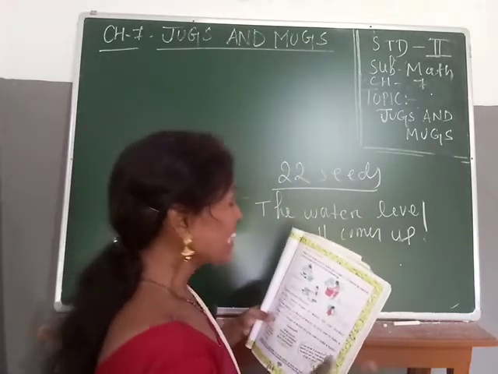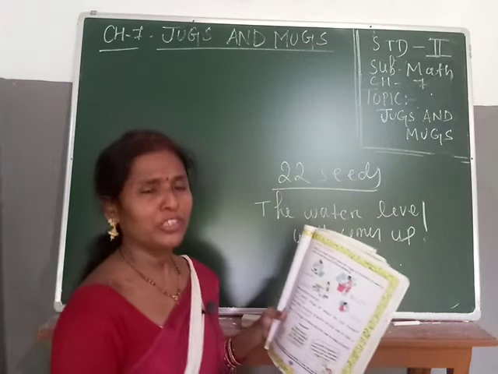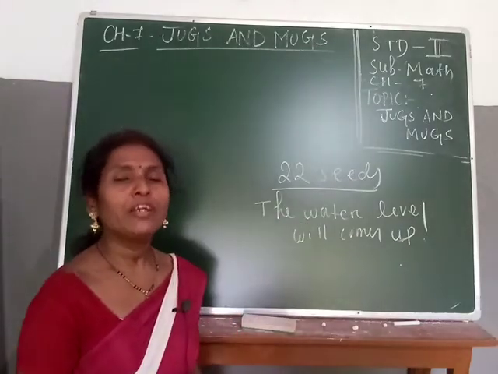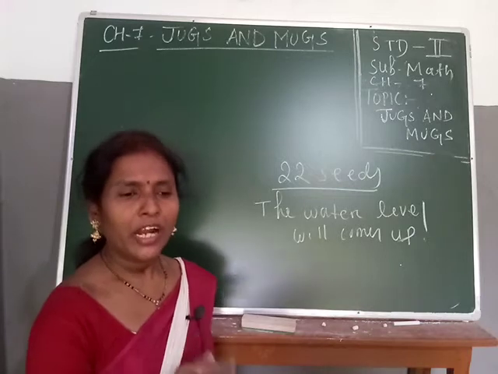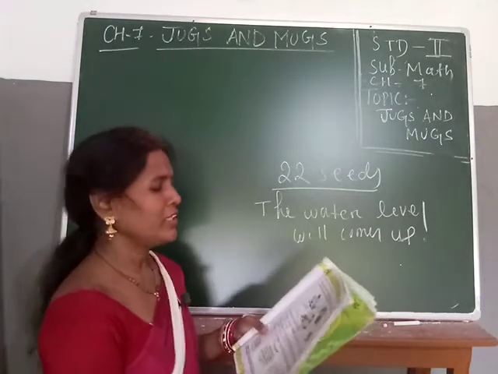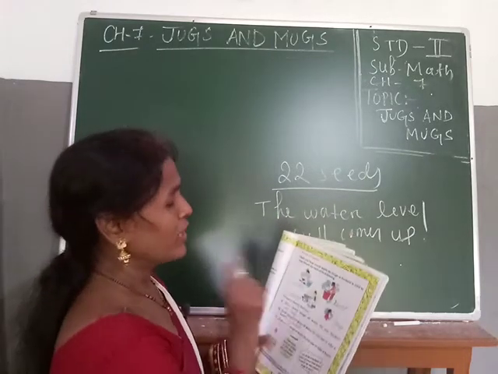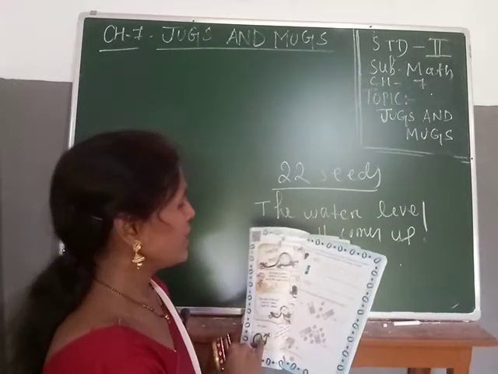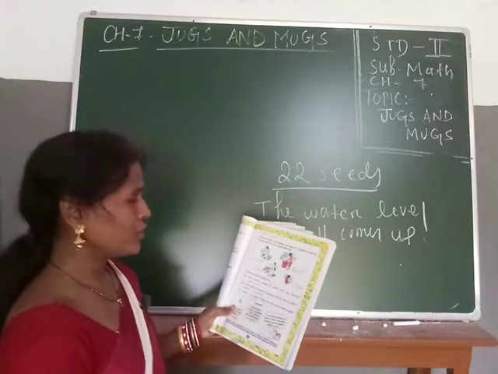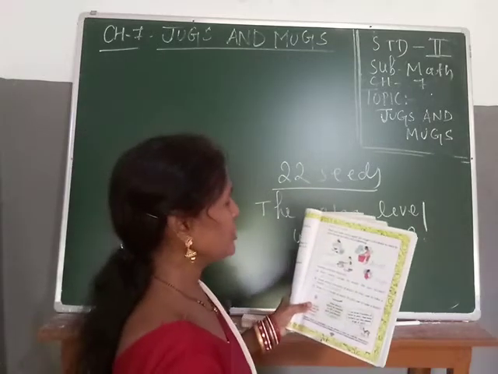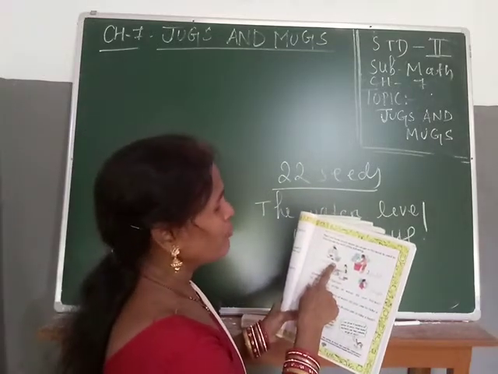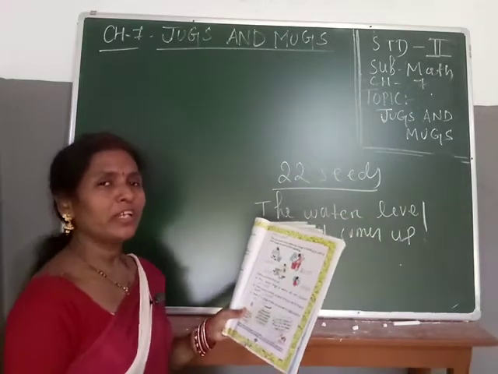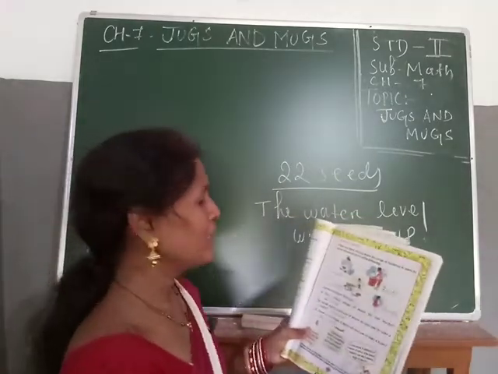So how is water useful for us? Water is useful for us in many ways. How? By cooking, in bathing, and also in so many things we need water. So find out how much water in the mugs or bucket is used in your house for each of the following. Now you see, students, here one boy is taking a bath. Then he is telling how much water the boy needs to take a bath.